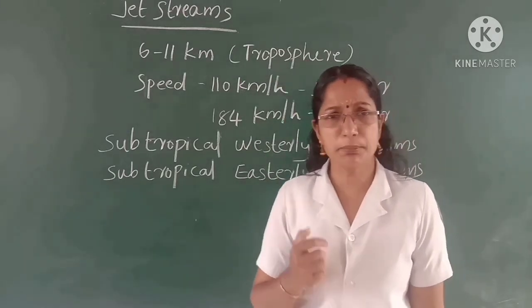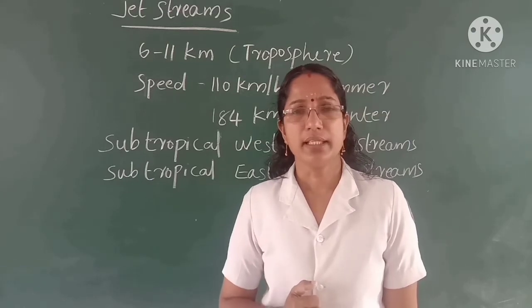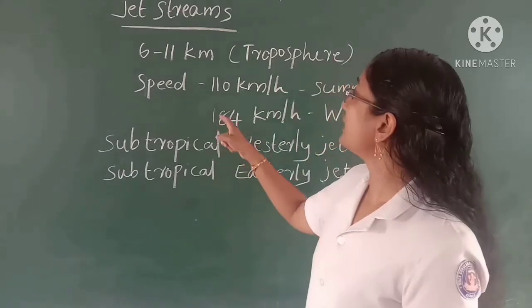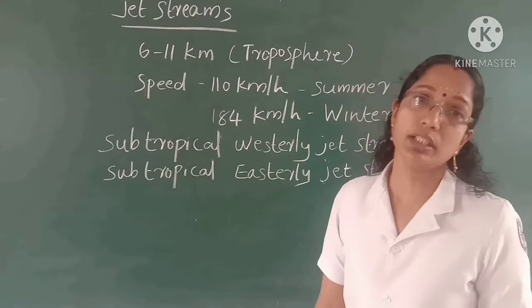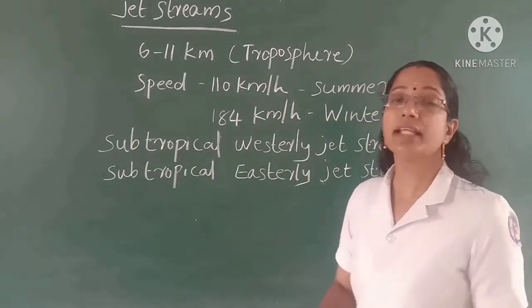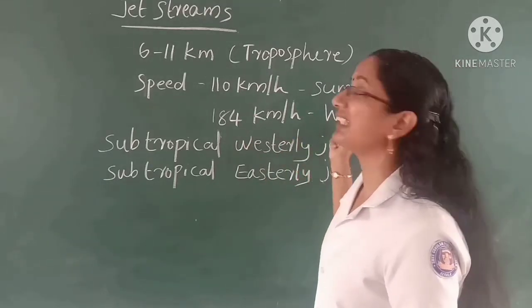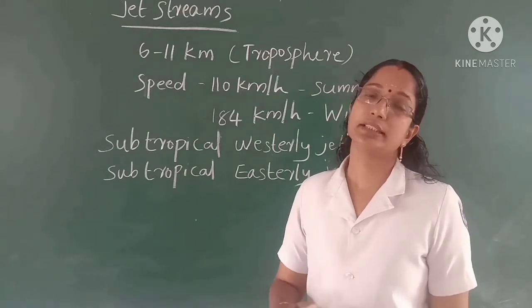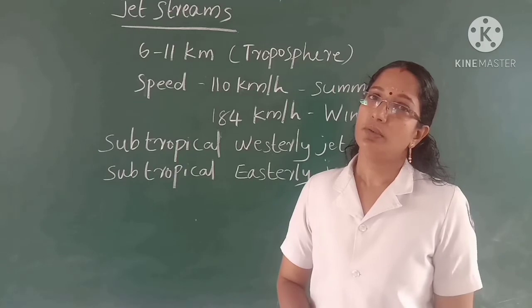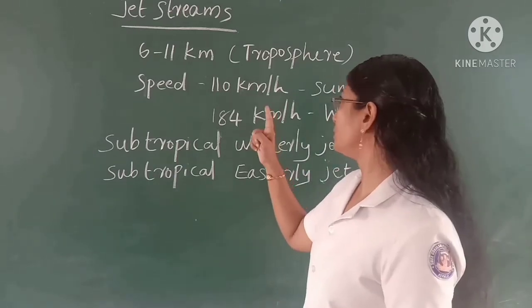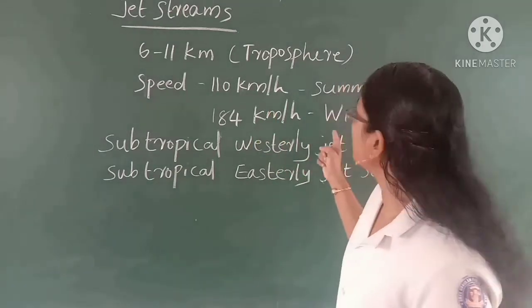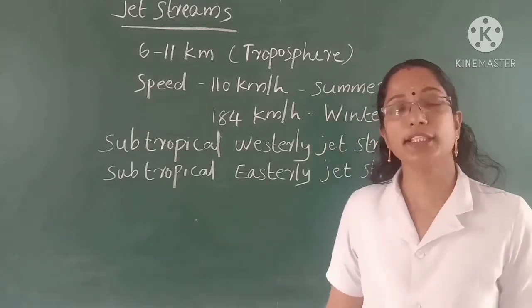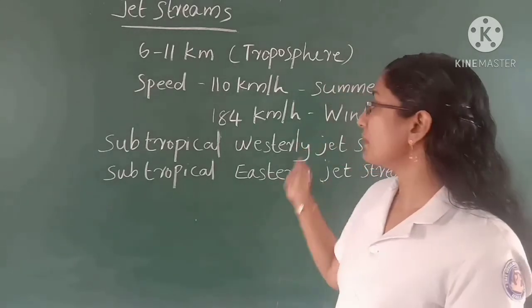It is a particular type of wind that blows with a speed of 110 kilometers per hour in the summer season and 184 kilometers per hour in the winter season.